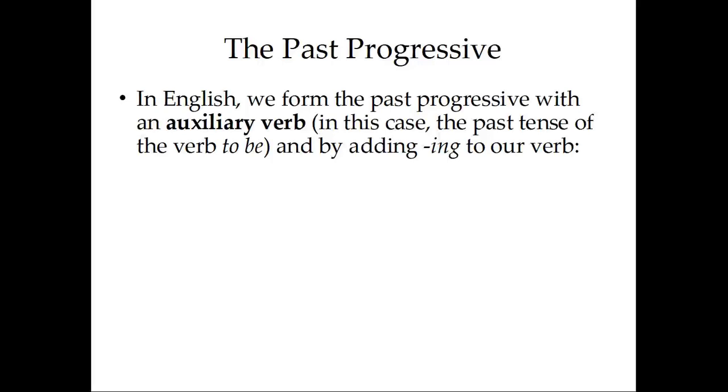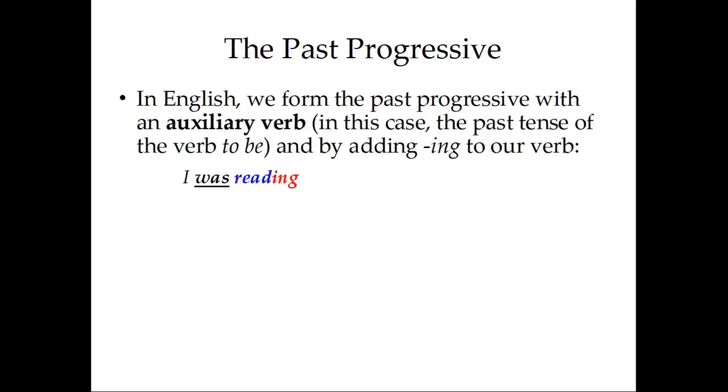An auxiliary verb is literally a helping verb, and when we form this tense in English, we use the helping verb to be, a form of the verb to be, and then add ing to our verb stem. For instance, I read would be in the past progressive, I was reading. There's our form of the auxiliary verb to be, and then the ing at the end of the stem.